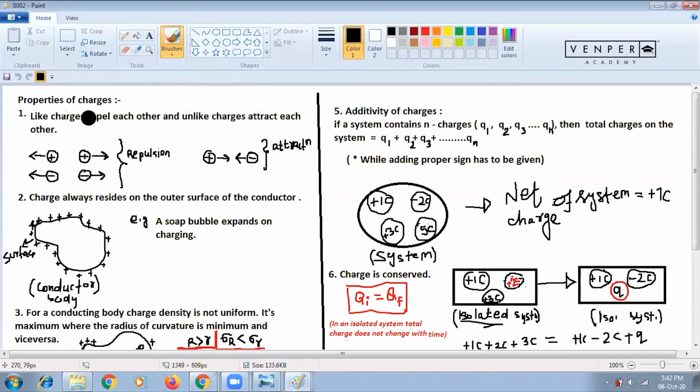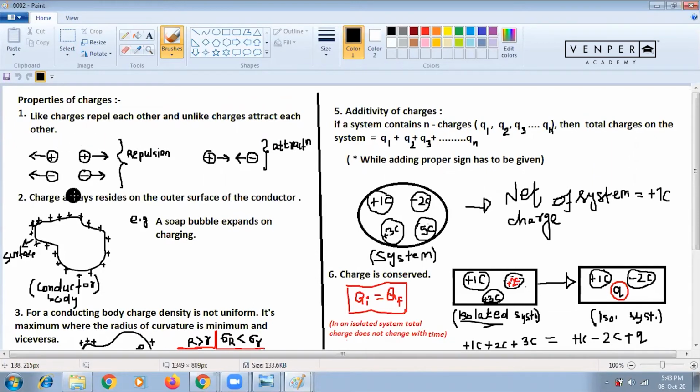Now see. Like charges repel each other and unlike charges attract each other. So like means positive positive or negative negative, they will repel, and positive negative, they will attract. So that is the law of nature. In nature it happens. So that's why it is written: like charges repel, unlike charges attract each other.